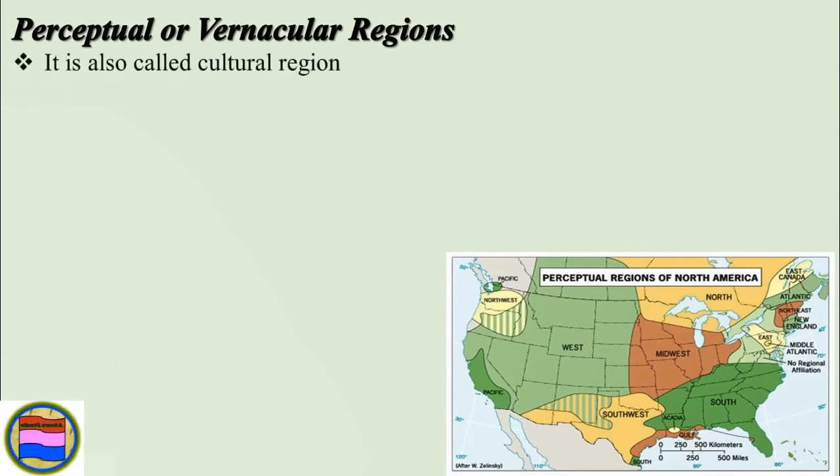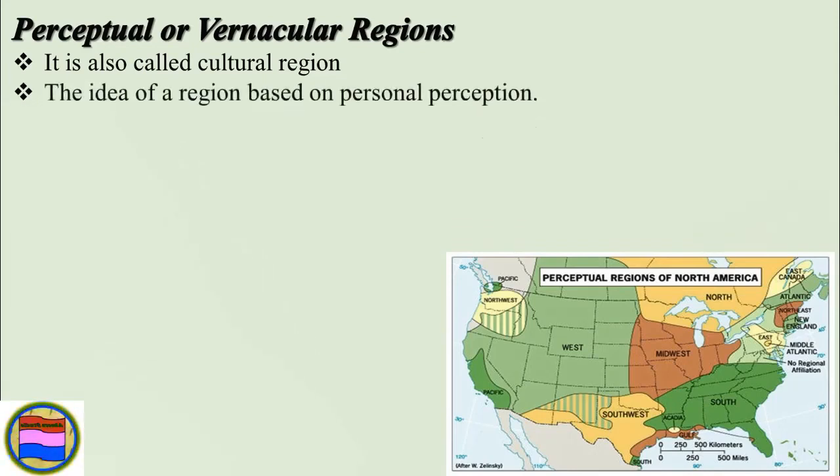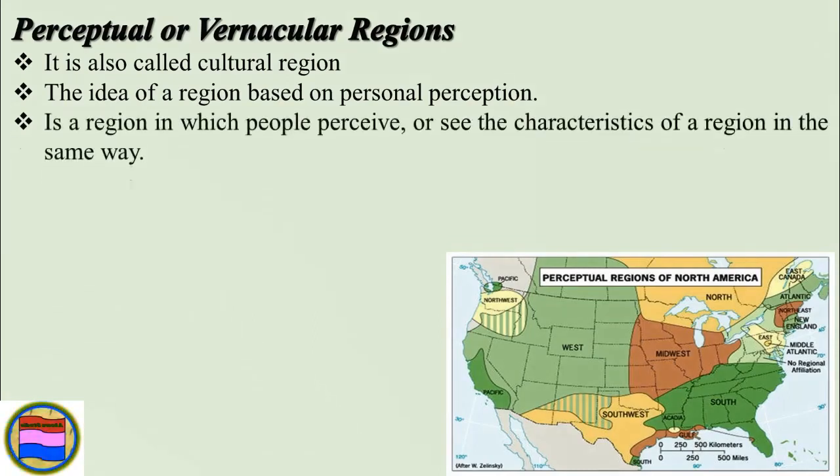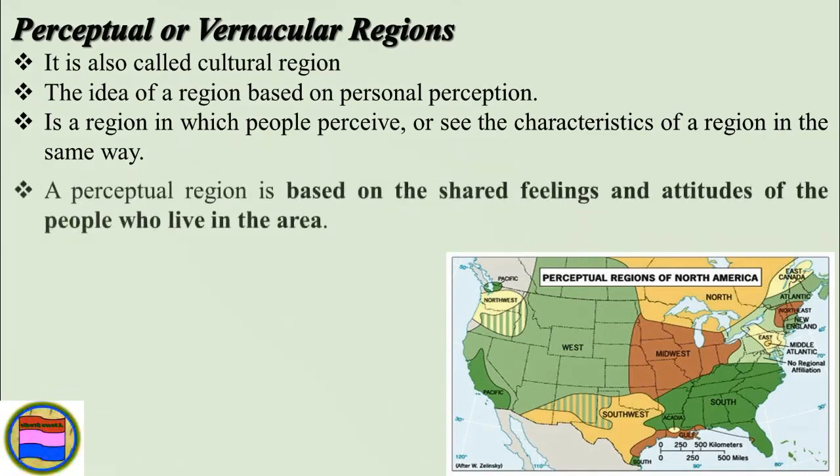And the other one is perceptual or vernacular region. Sometimes this region is known as a cultural region. So the idea of region is based on personal perception. People can create regions based on their perception, their personal perception.